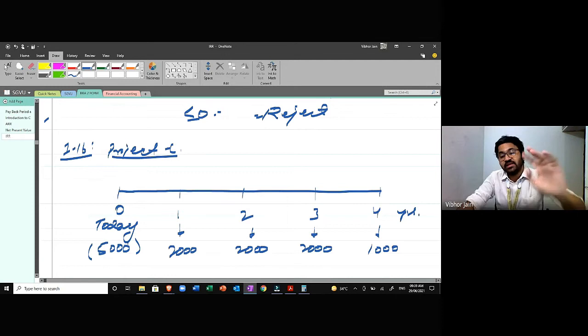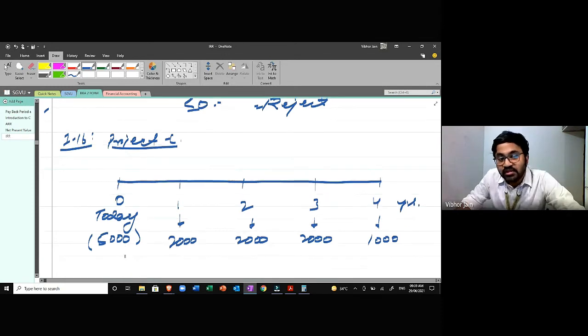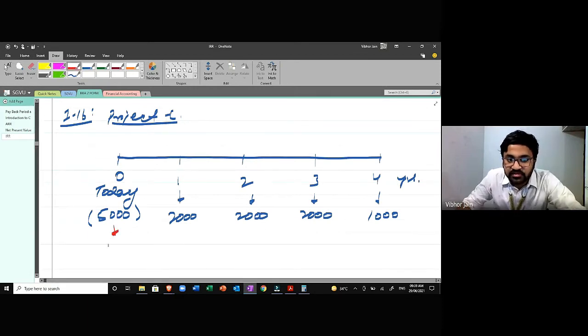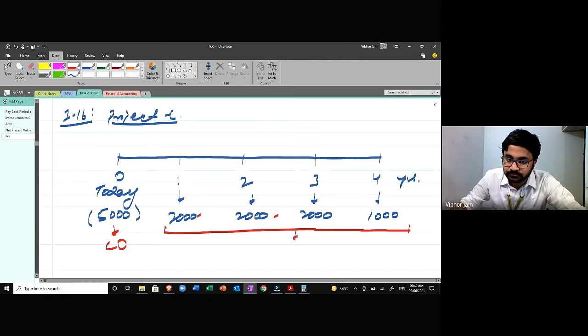What does this mean? This means that today you have to invest 5,000 rupees. So this is your cash outflow. It's in negative, right? This is the amount you have to invest to earn this return. This return would be after 1 year from today. This return would be after 2 years from today. These are all your cash inflows.